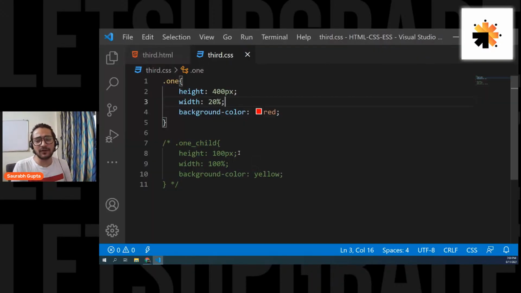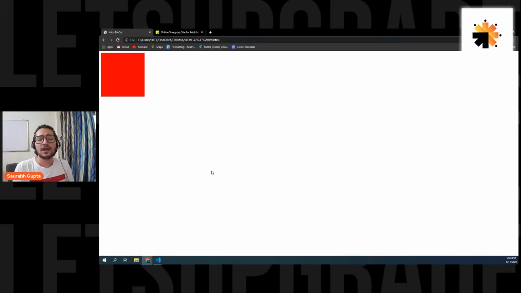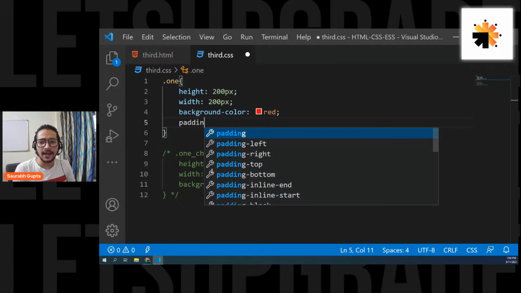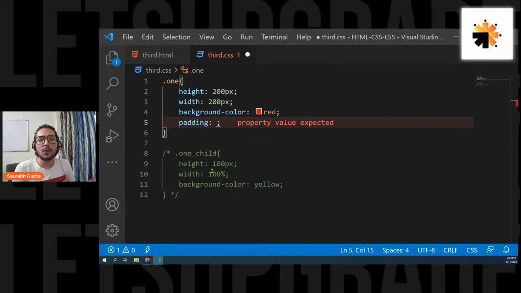Okay, now guys, let's move ahead. Everyone, please focus now. So now the next property that I want to show you is, and before that, I want to make it small. Okay, let's make it like 200 pixels. Now the next property that I want to make you understand is padding. Now what is padding?